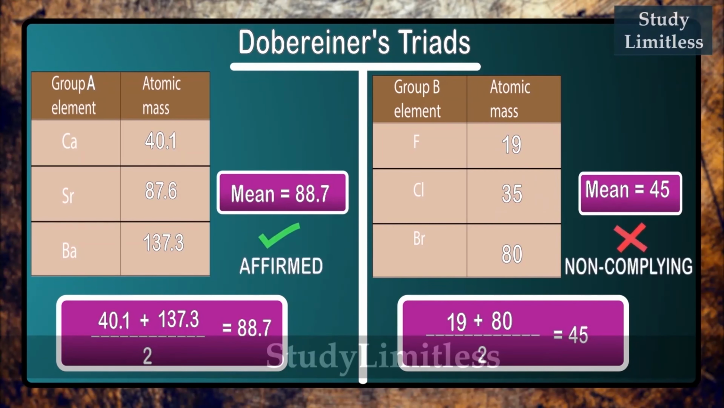Now, this wasn't the only drawback, as there were many more such triads which did not fit into the system. And apart from that, he could not make a triad of every element which was found back then.